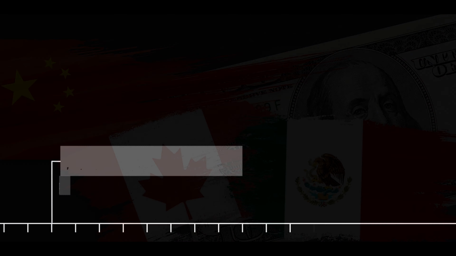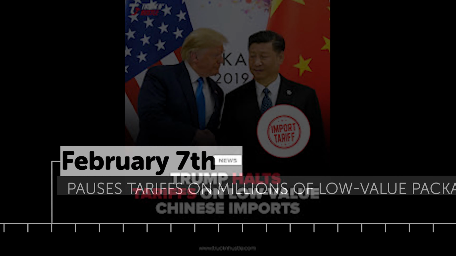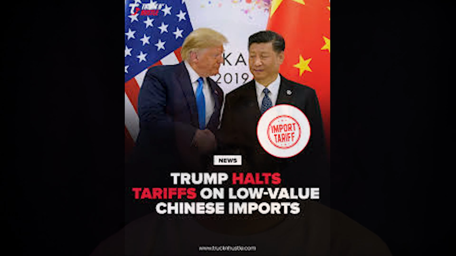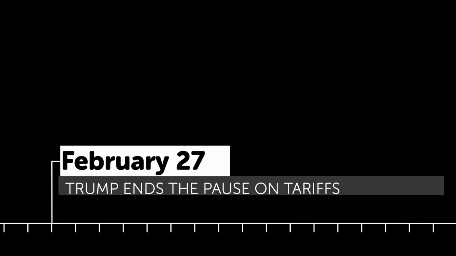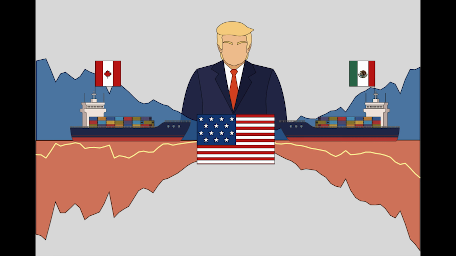On February 7th, the administration pauses tariffs on millions of low-value packages arriving from China to allow federal agencies time to develop systems for processing these shipments. February 27th, Trump ends the pause on tariffs for Canada and Mexico, imposing 25% tariffs on most imports from these countries, starting March 4th. March 4th, a 20% tariff on Chinese imports goes into effect.